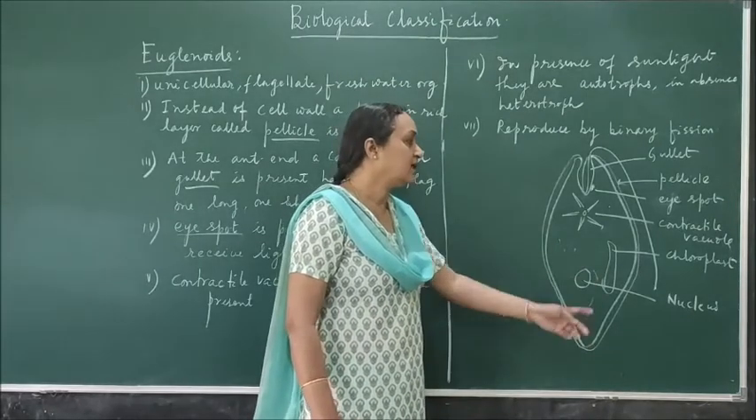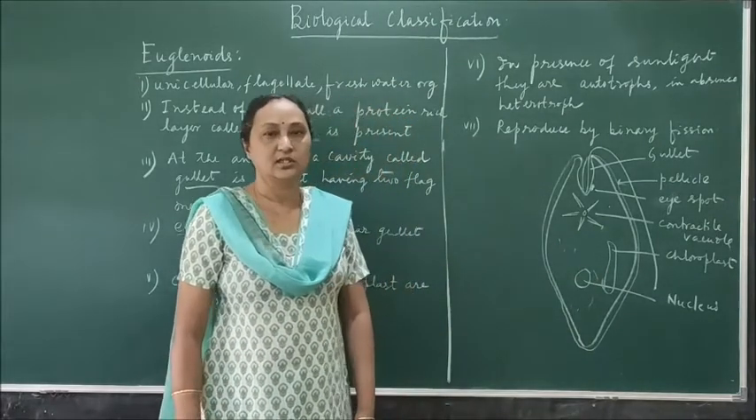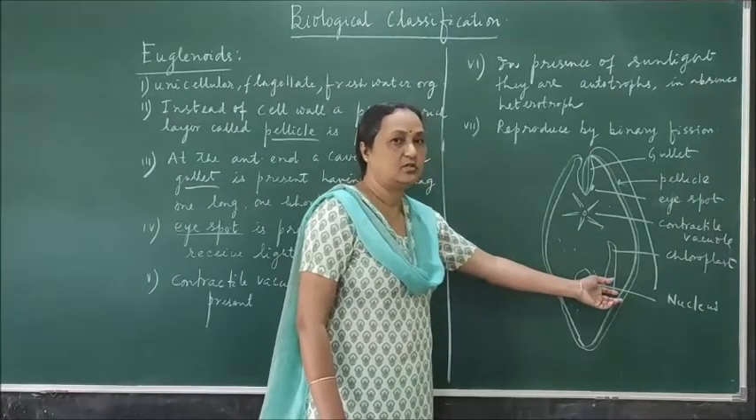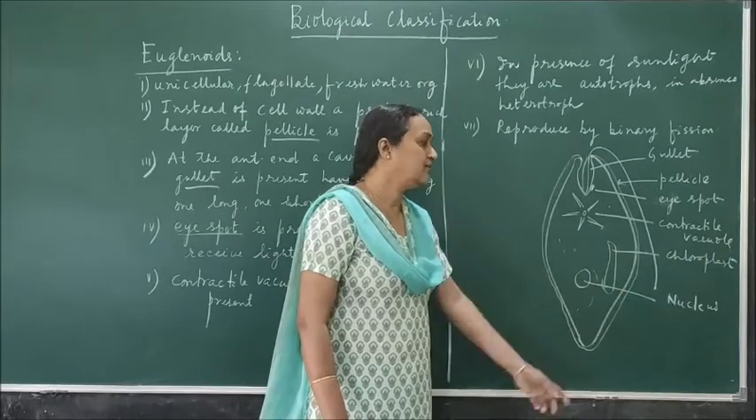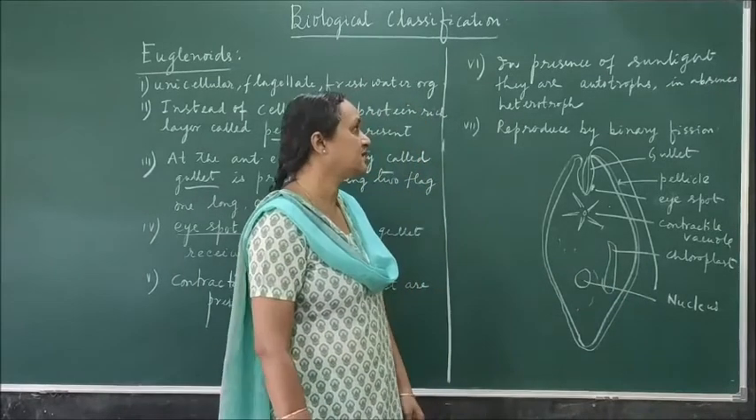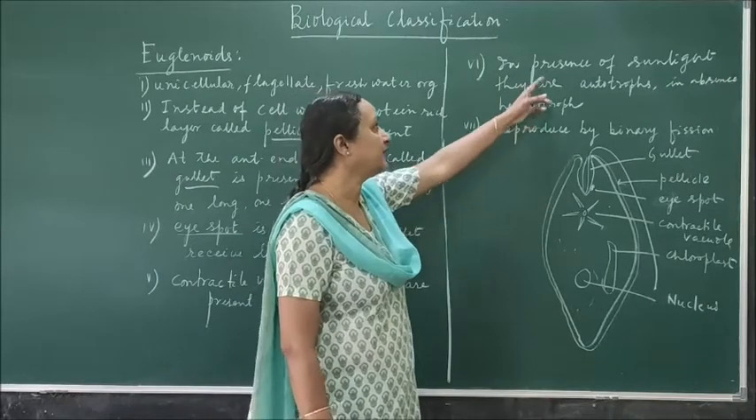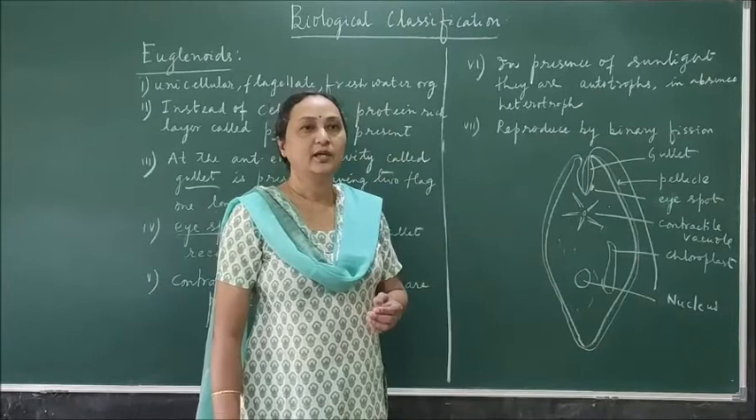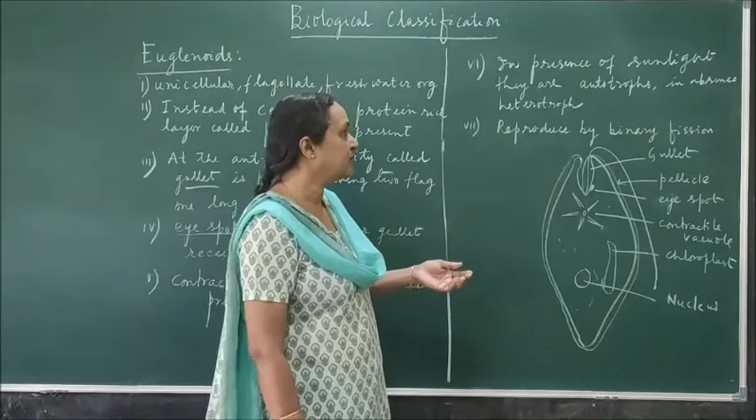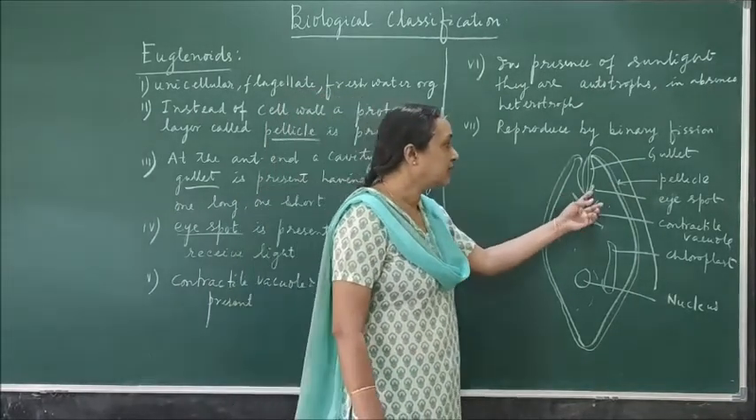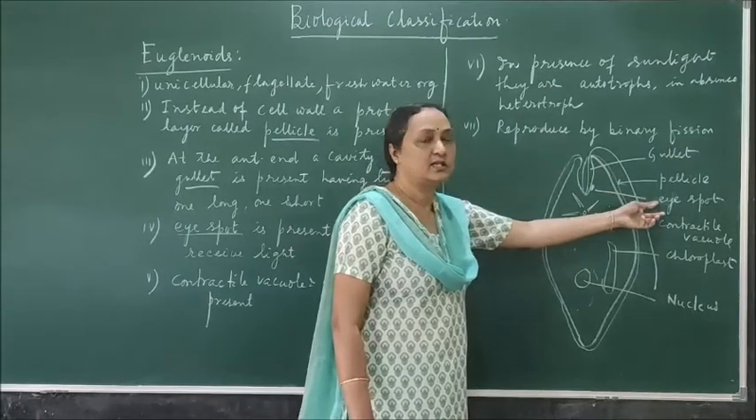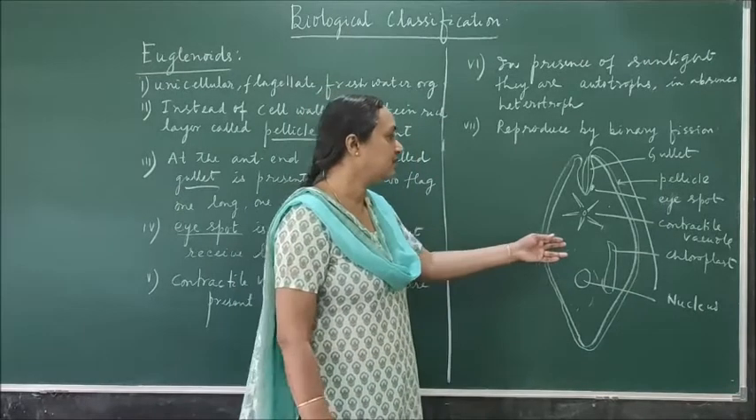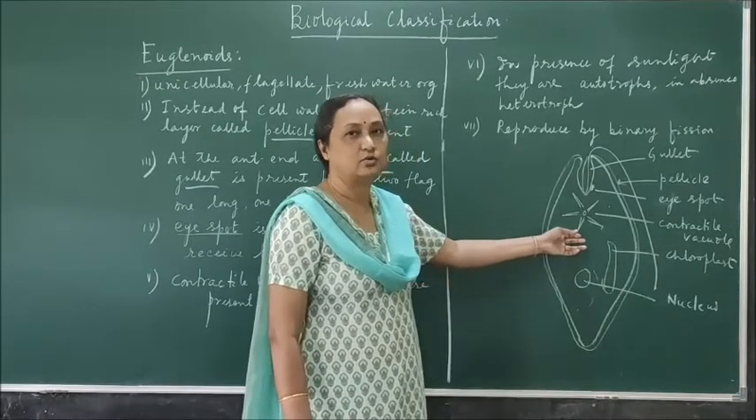The chloroplast which is present here, because this is photosynthetic, is not the normal shape of the chloroplast. Here you can find these chloroplasts, the long chloroplasts, and in the presence of sunlight they are autotrophs. When there is sunlight during the daytime, the chloroplast helps to prepare the food. Near the gullet you can find an eye spot is present. The eye spot is receiving sunlight.